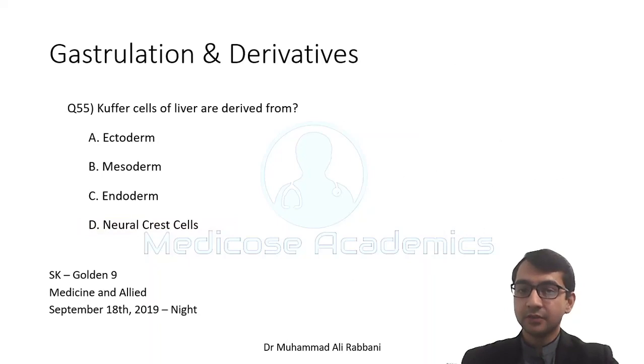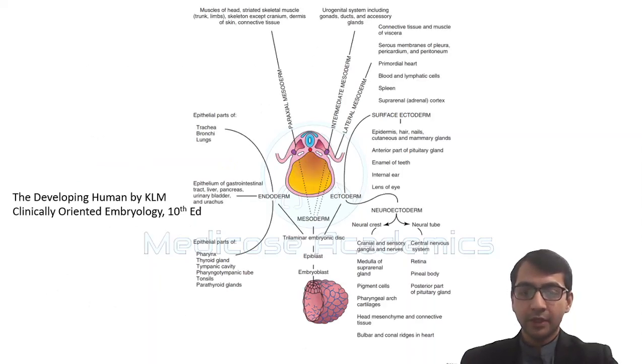Kupffer cells of the liver are derived from? Okay, now we are moving on to gastrulation and derivatives. Kupffer cells are basically macrophages, and these are derived from mesoderm, like all the blood derivatives. Okay, I am leaving this picture here. This is from Keith Moore embryology. You can pause the slide and study it.